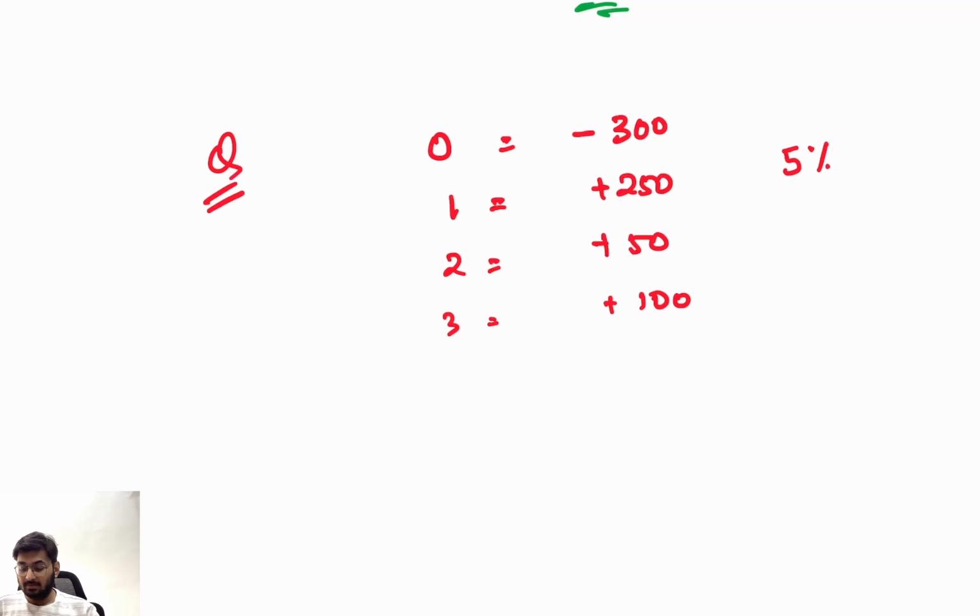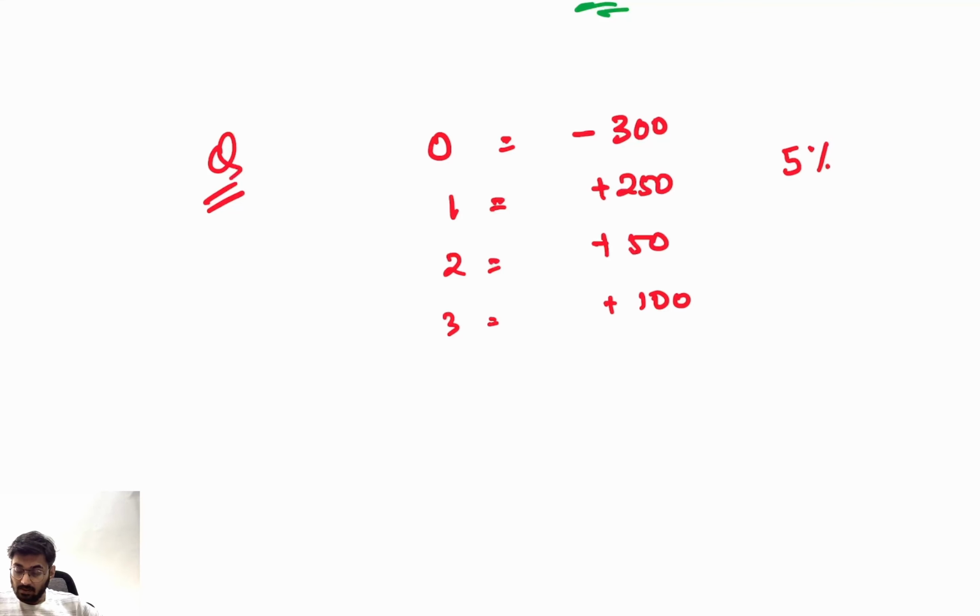Press CF, second clear work. Now 300 plus minus, enter, arrow down. 250, enter, arrow down. 50, enter, arrow down. 100, enter, arrow down. Clear?